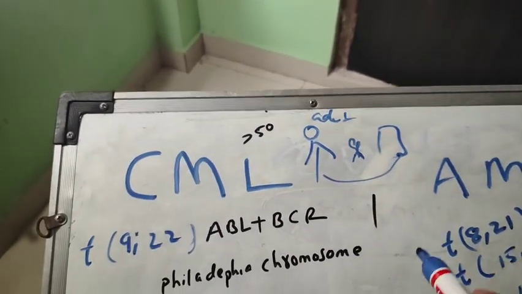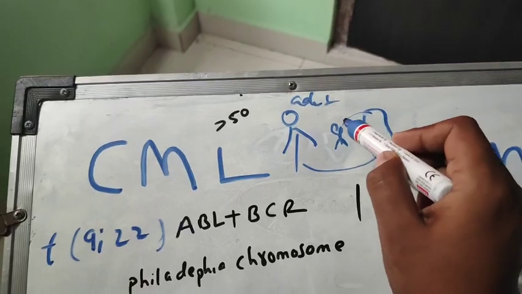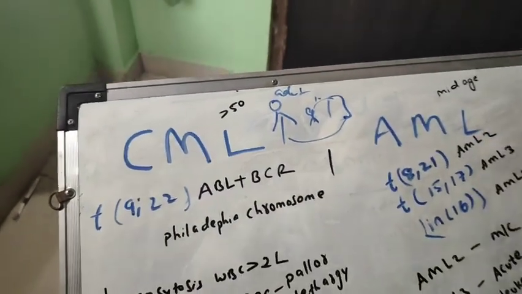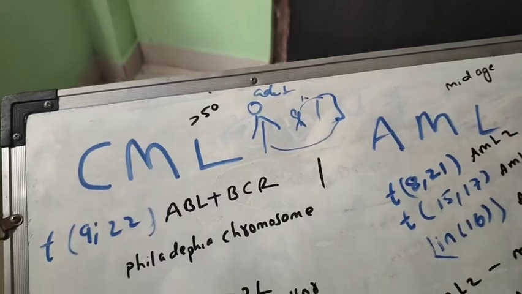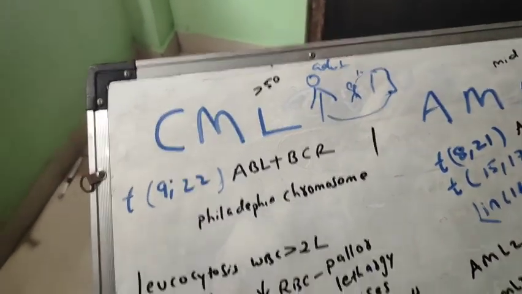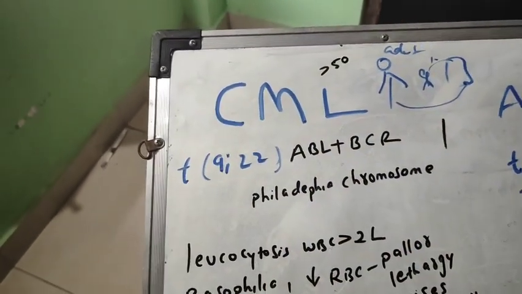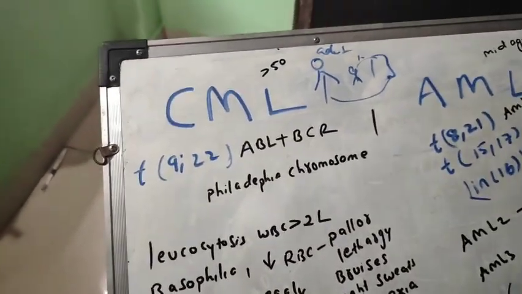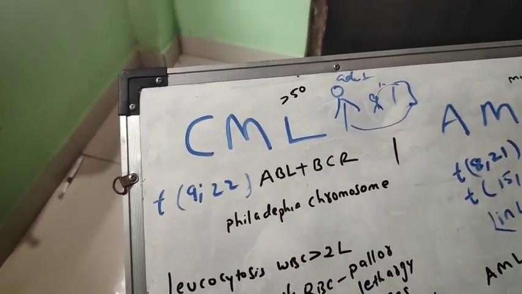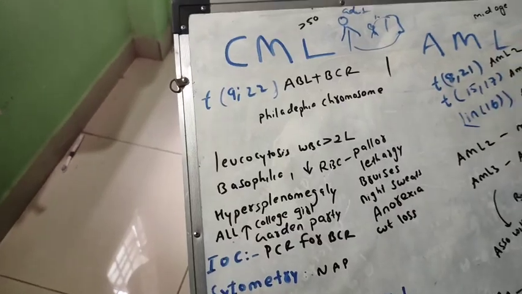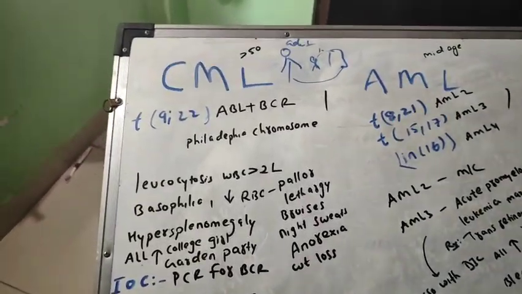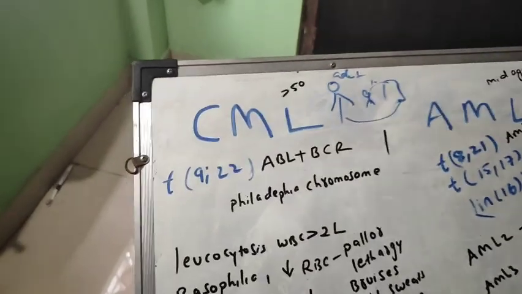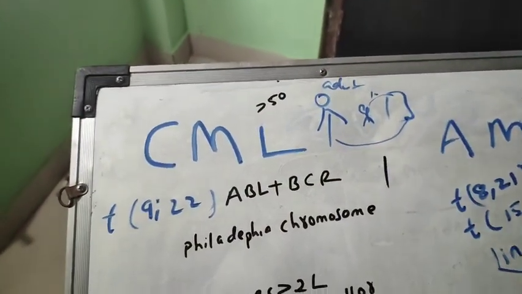What happens if a 10-year-old child goes to the industry for work? Will the industry run? No. Like this only, blasts are immature cells. They go to different parts of our body and do not perform any function. That's why it leads to leukemia. This is just for the understanding purpose.